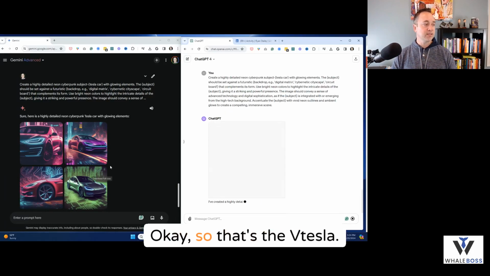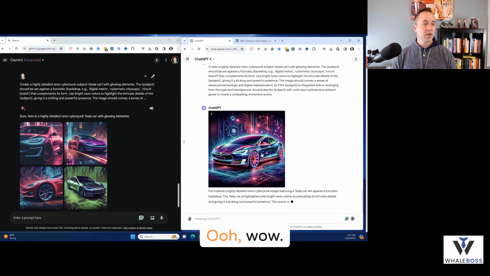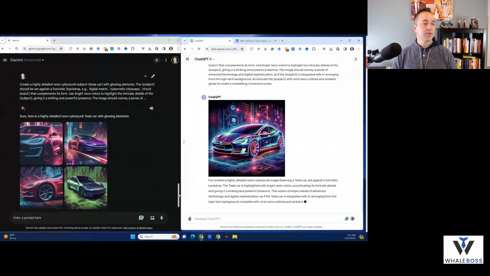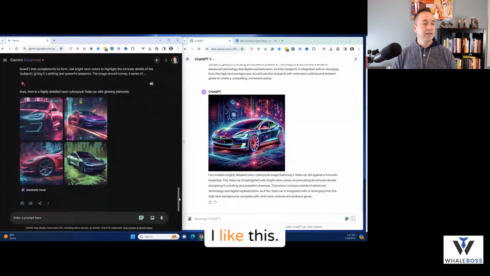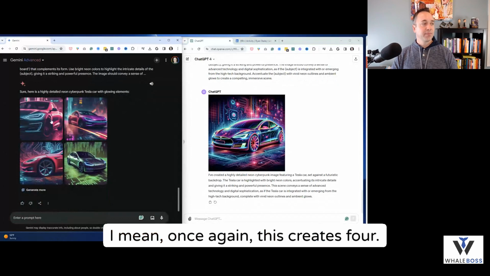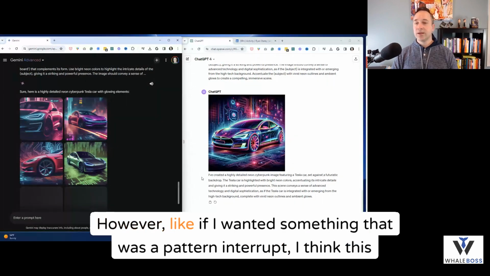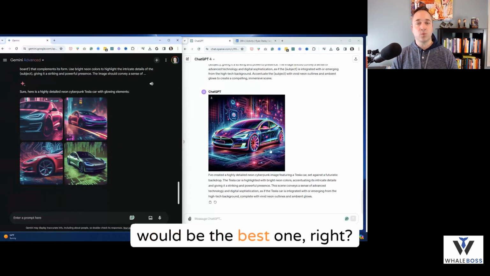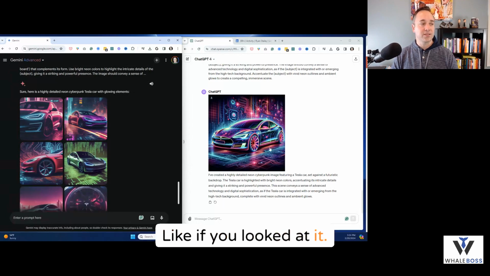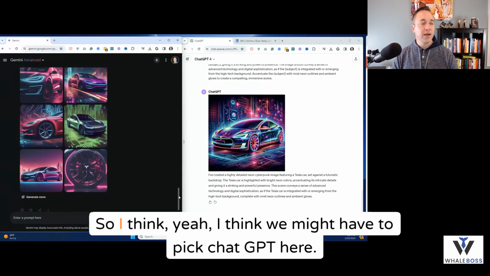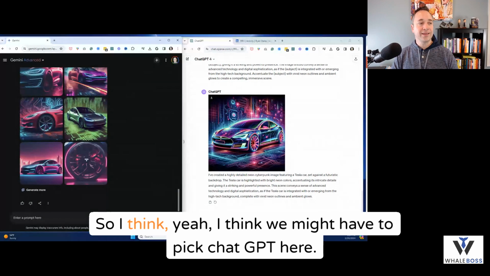Okay, so this is pretty freaking slick. I like that. Okay, so that's the Tesla. Oh, wow. I like this. I mean, once again, this creates 4. This looks like it's in the Matrix. This is freaking cool. However, if I wanted something that was a pattern interrupt, I think this would be the best one, right? Like if you looked at it. So I think we might have to pick ChatGPT here.